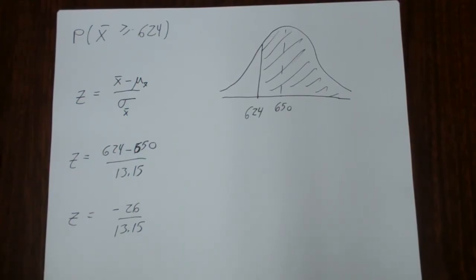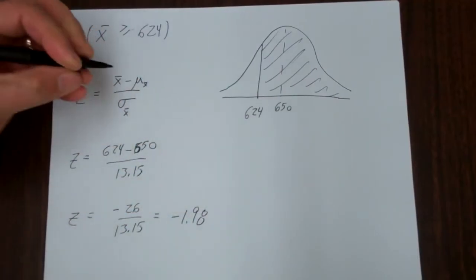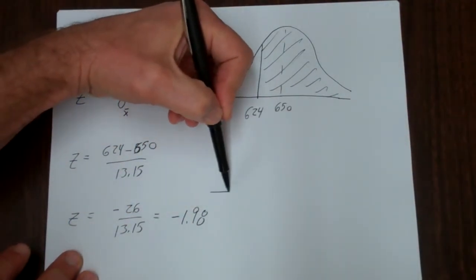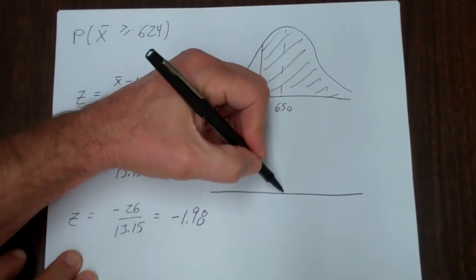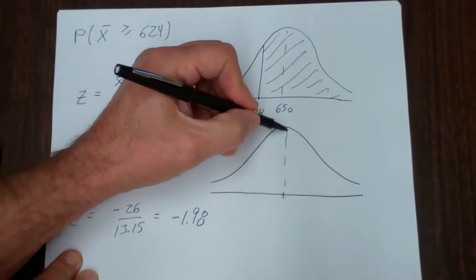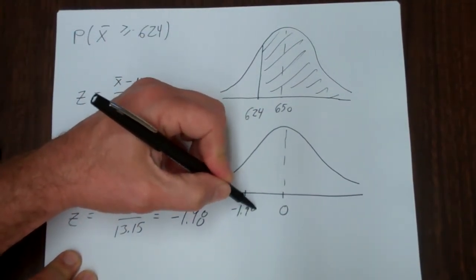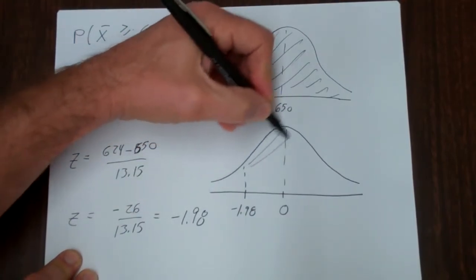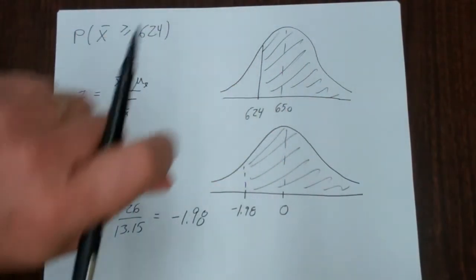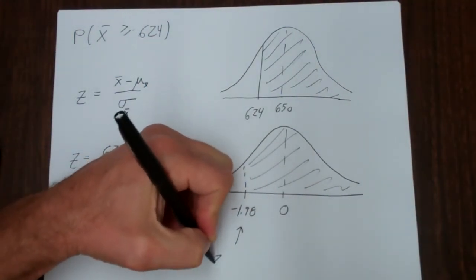If you go 26 divided by 13.15, you get 1.98, so minus 1.98. And if we draw that picture, the distribution of z has a mean of 0, and this is minus 1.98, and you're going to find the probability that you're to the right of that value. This is your z-score, or z-value.